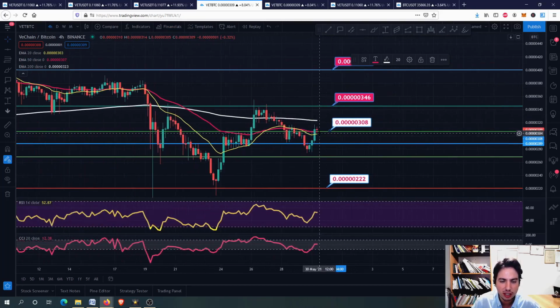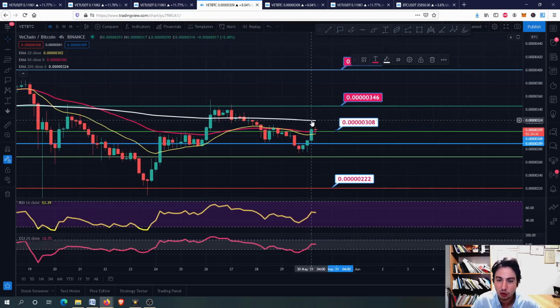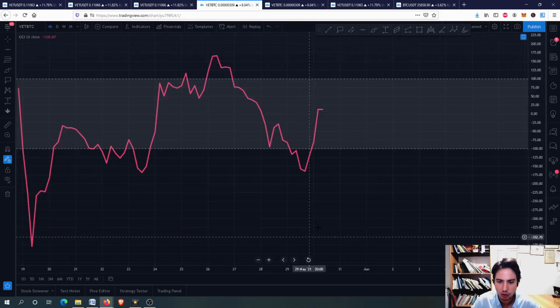For the short term, it is looking good, guys, but it doesn't outperform the Bitcoin as other altcoins do. For example, for the short term, Matic or ADA outperforms Bitcoin better than Vechain against Bitcoin. But you can see here on a swing high, we had this low momentum where if we had seen a swing high from Bitcoin, we were about to go upwards on the Vechain against Bitcoin as well.